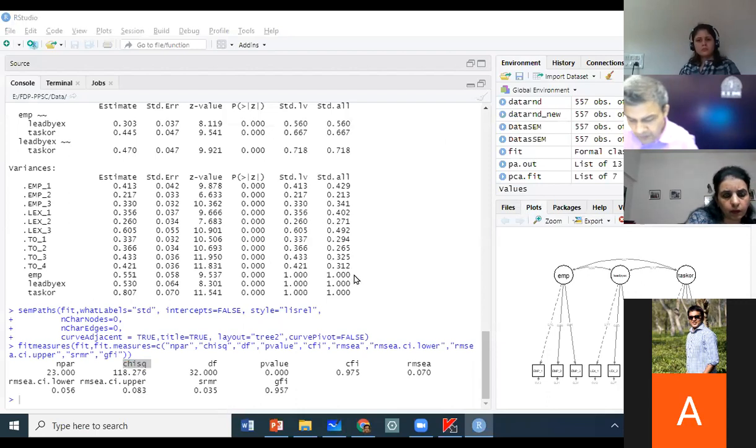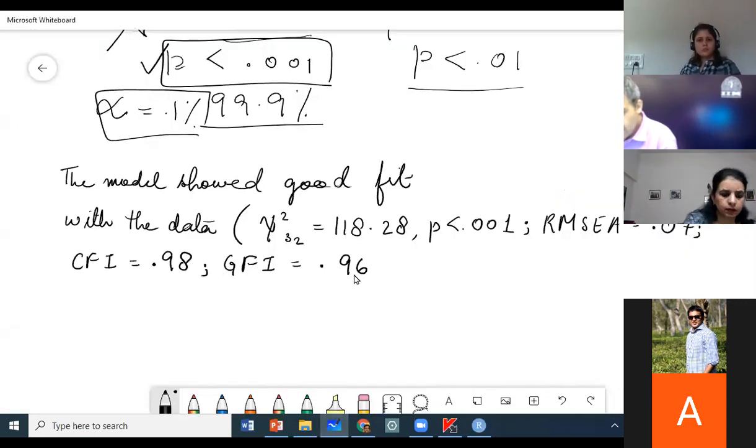And if you want, you can report SRMR, but that is not needed.